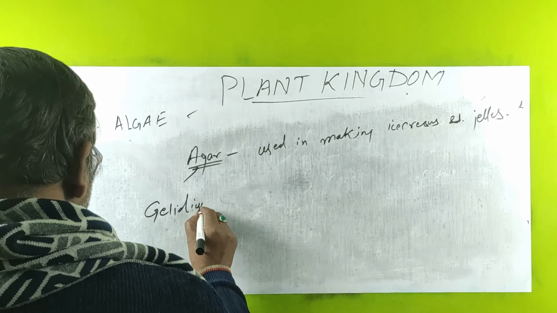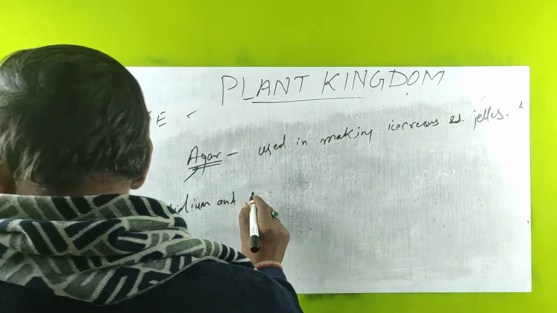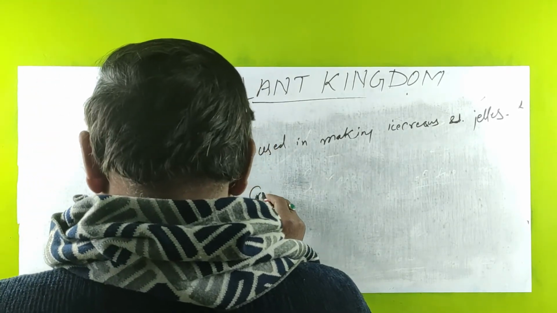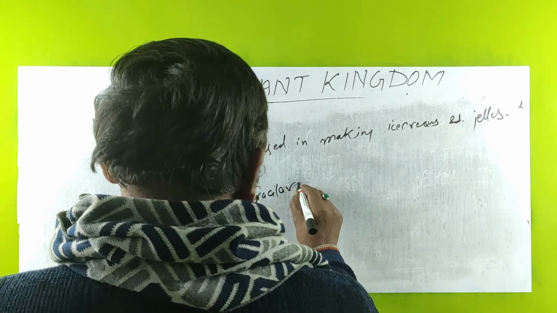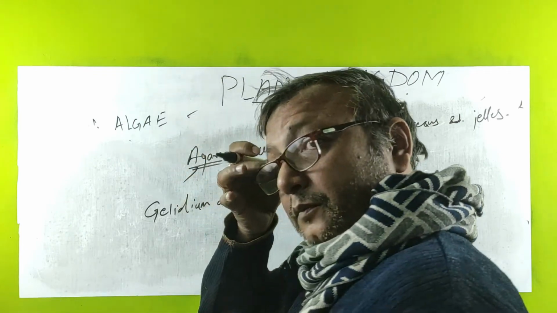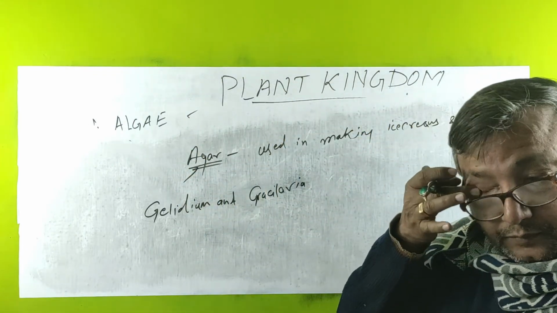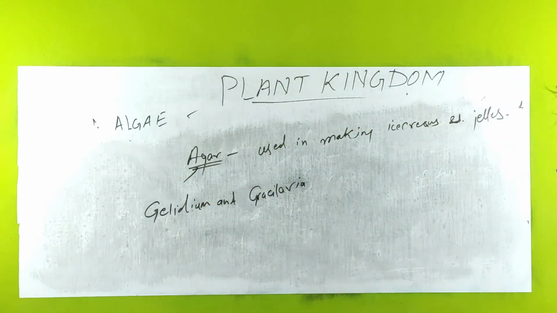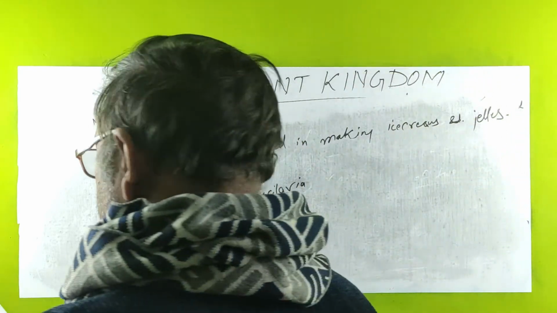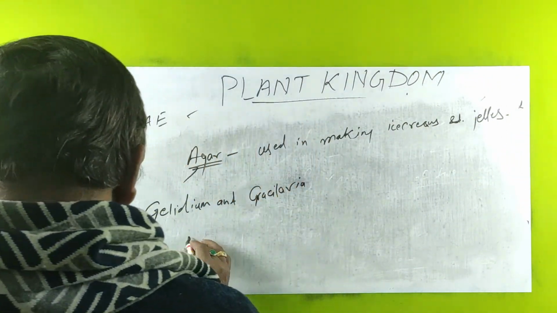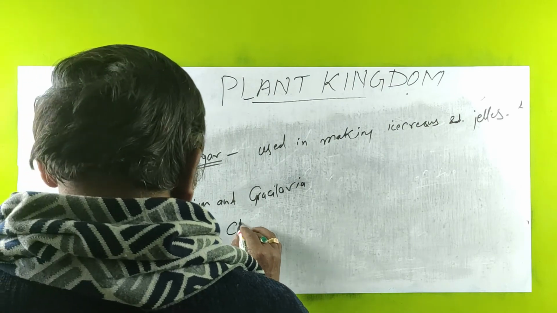Gelidium and Gracilaria. So this is how we are discussing algae, which are further divided into three parts.